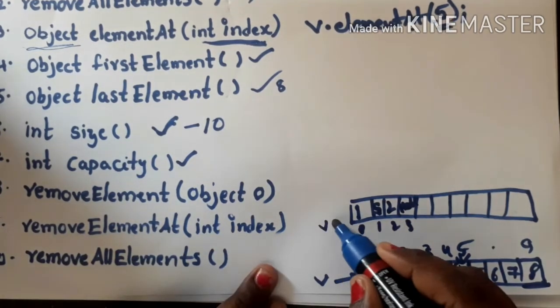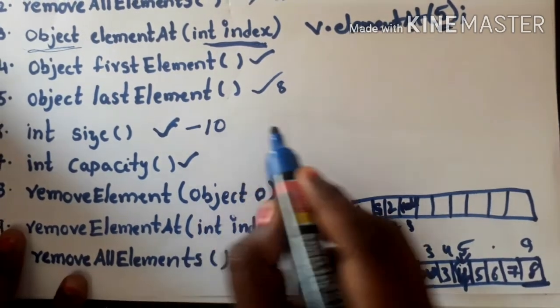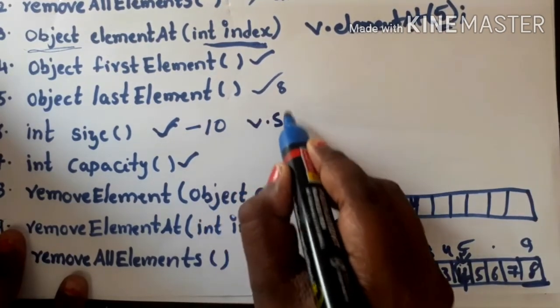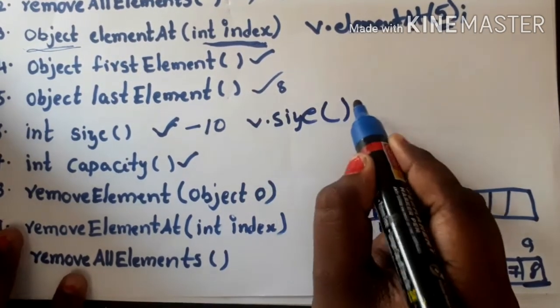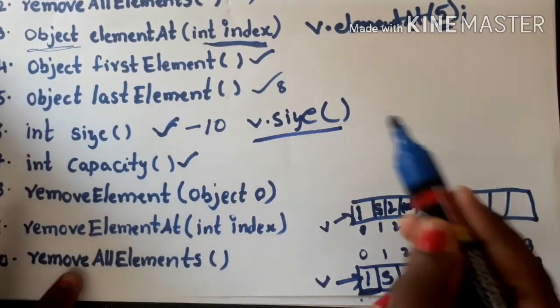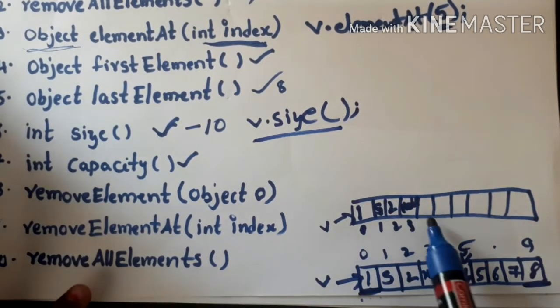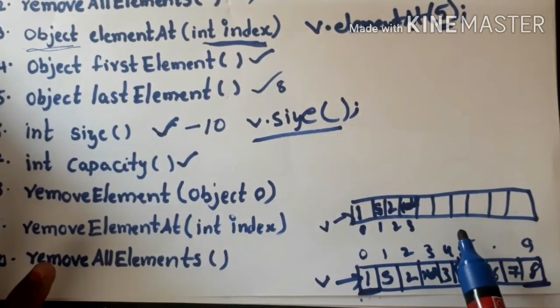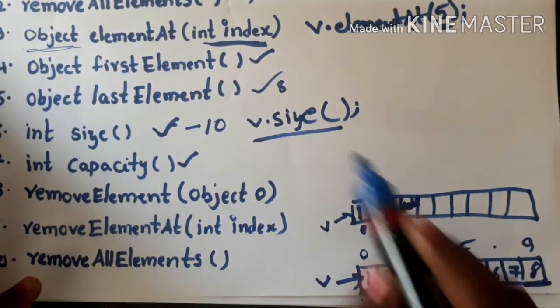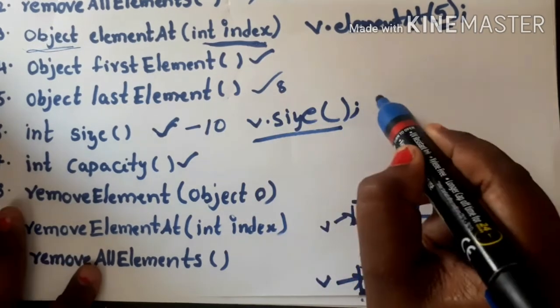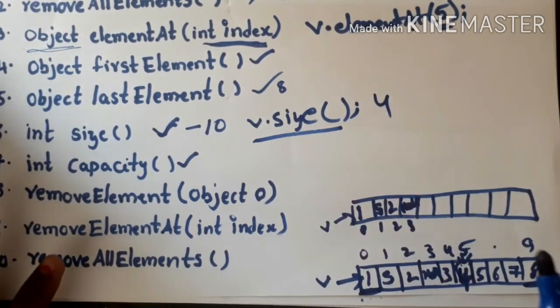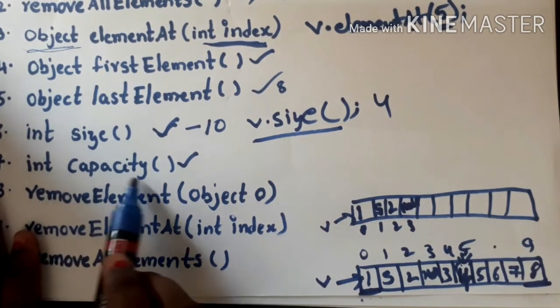If I try to apply the size method on this vector, v dot size, then what will this method return? This method will return the number of elements in the vector. Now how many elements are there in this array? Only 4 elements are there, right? So this method will return 4, right? Clear?